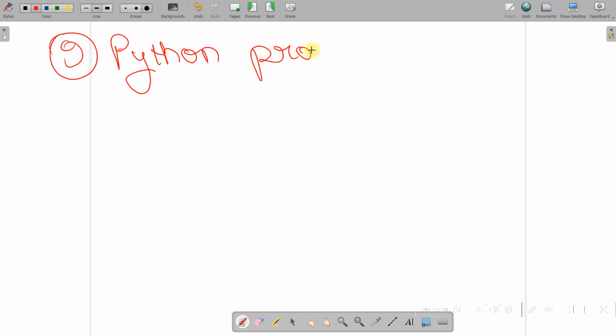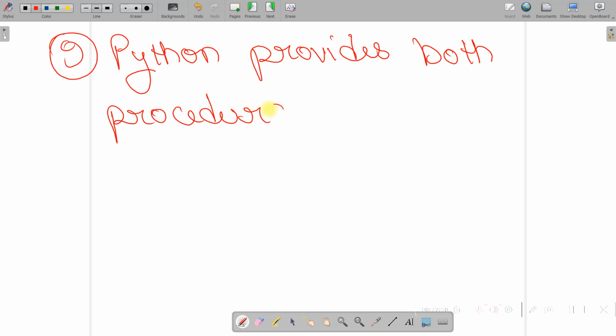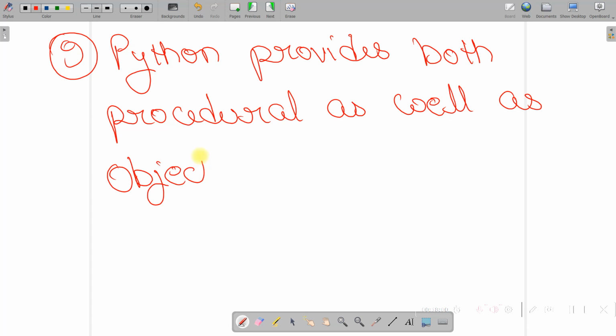Okay, now the next point is Python provides both procedural as well as object oriented approach.